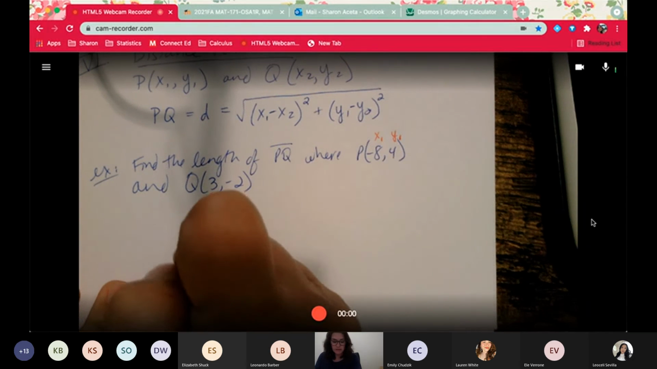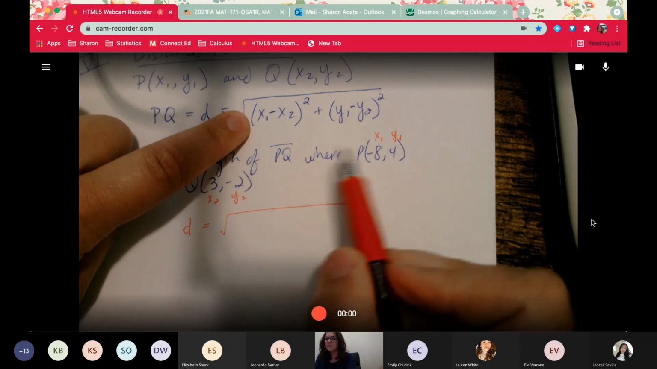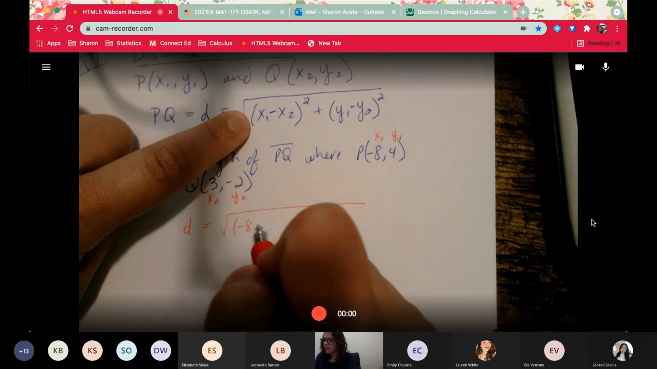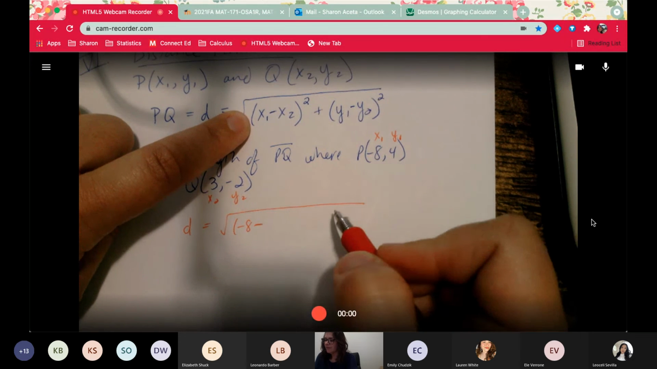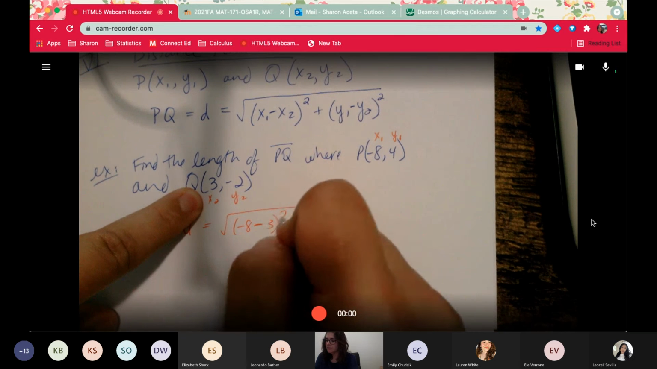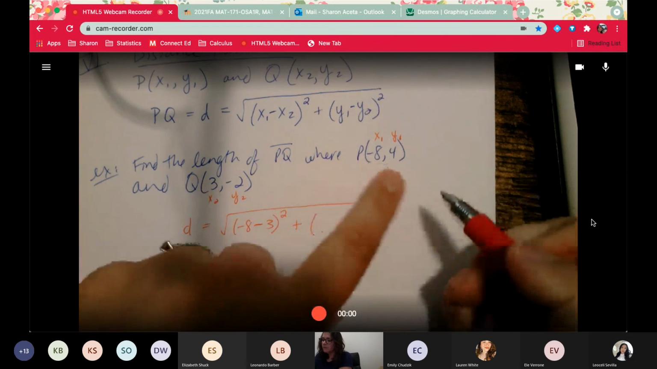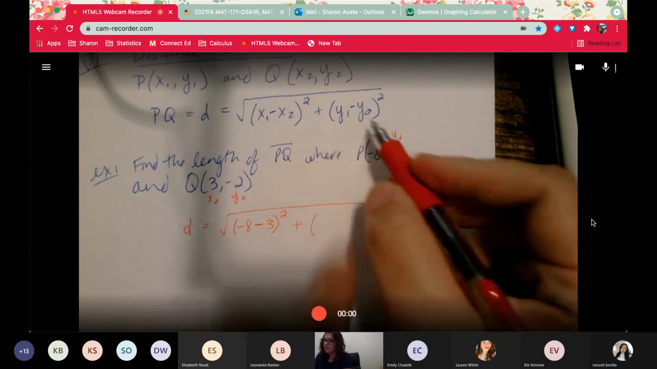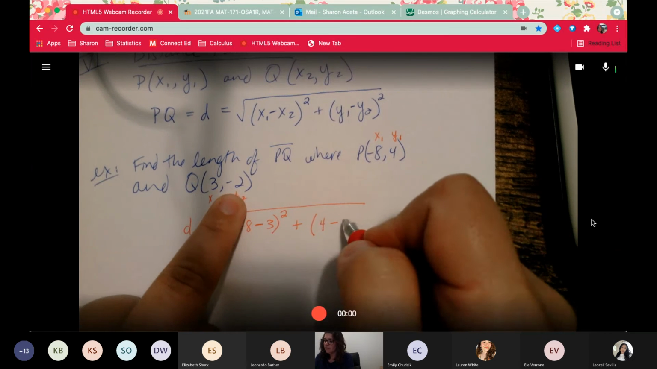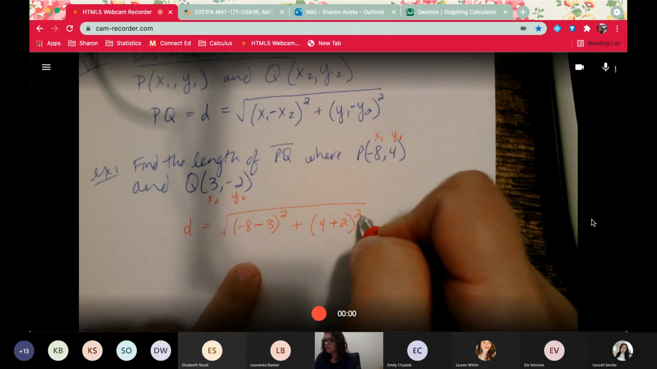So the distance would be the square root of X1, which I labeled -8, minus X2, which is this one, 3. Square it, plus Y1, which is 4, minus Y2, which is -2, and you know that minus and negative is plus, and then square it.